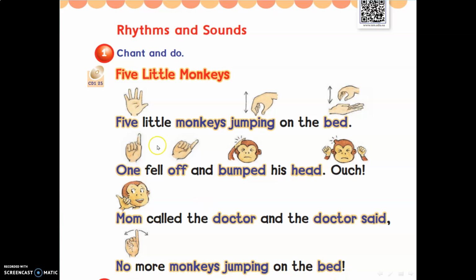Okay, girls? Again, 5 little monkeys jumping on the bed. One fell off and bumped his head. Ouch! Mom called the doctor and the doctor said, "No more monkeys jumping on the bed."